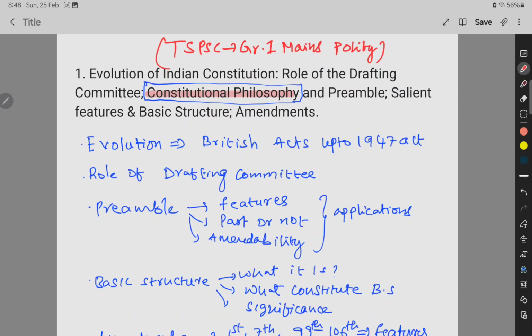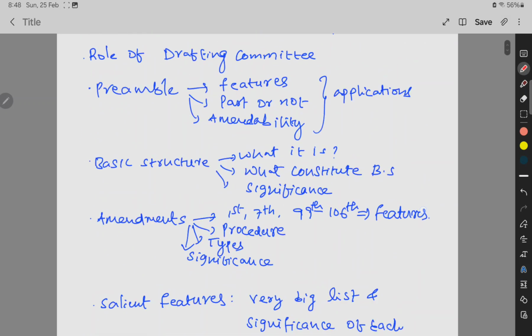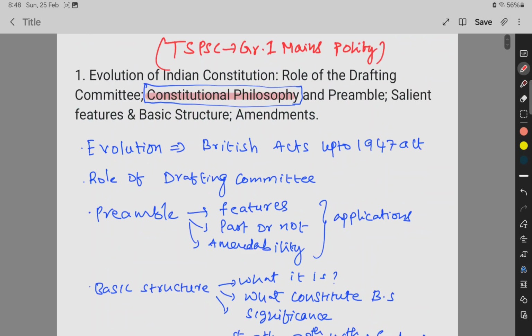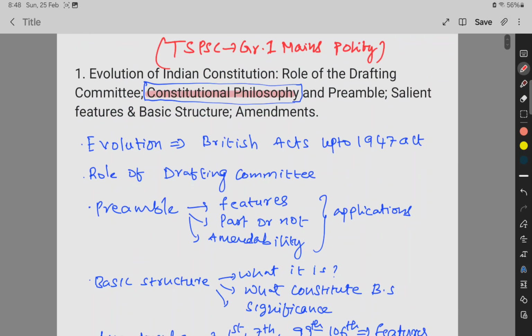So in the syllabus they have mentioned 5 headings, and today I will talk about the first and then the second heading only, okay, and I will decode it. Initially they have mentioned evolution of the Indian Constitution. In this we need to study the evolution, from British Acts up to the 1947 Act. It is there in Lakshmikant, and you can also refer to some other sources. You have to read each Act and its significance.